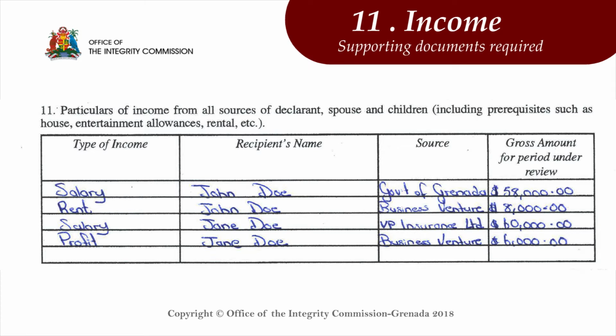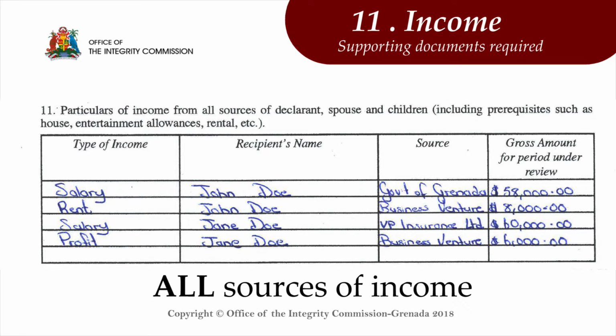Supporting documents are required for this section. Payslips, lease agreements, job letters, etc. should be provided to confirm income for the period under review.